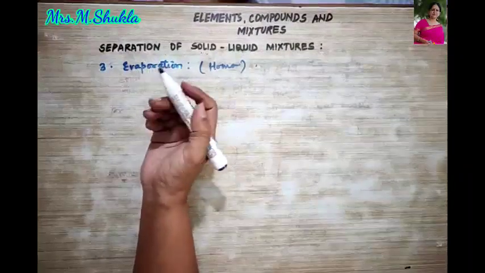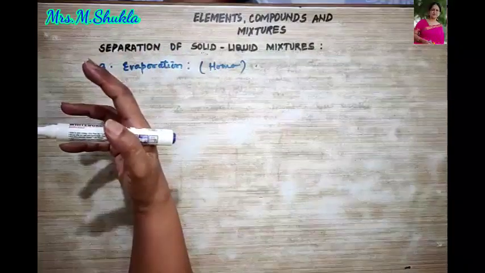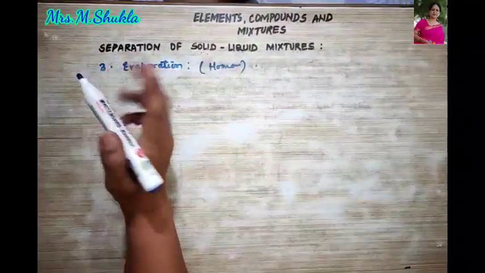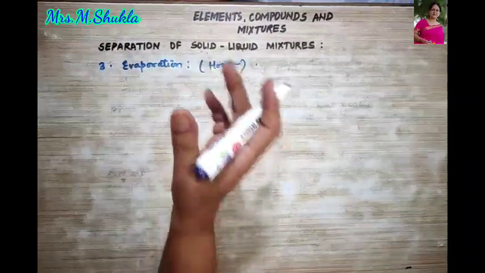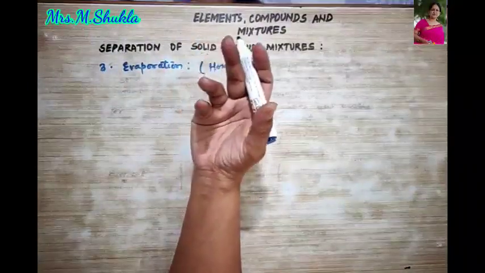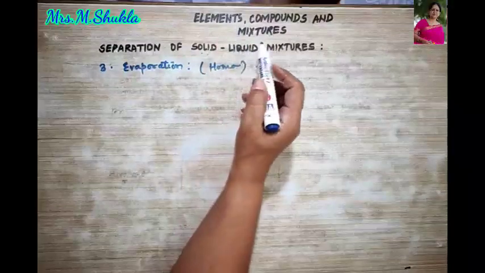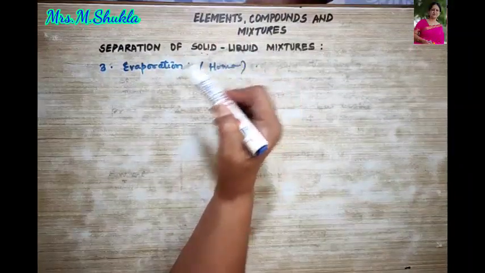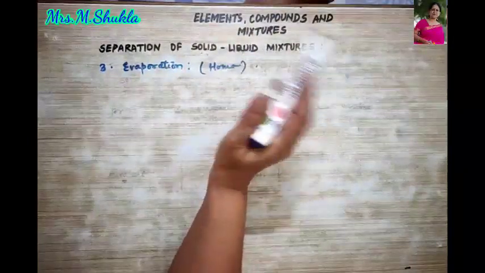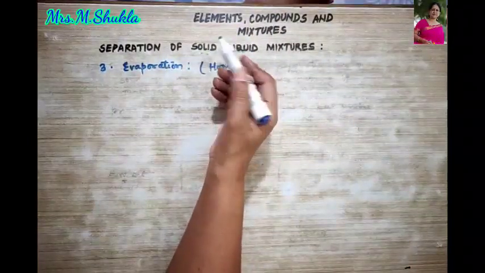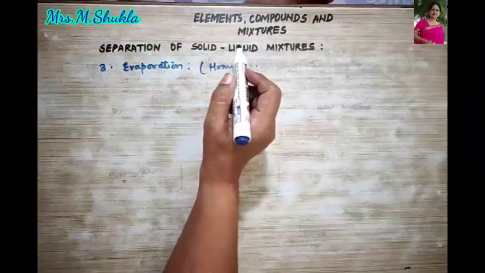For example, salt can be obtained from seawater. Seawater is collected in shallow beds and allowed to evaporate in the presence of the sun. So what did I say? The liquid, that is water over here, has to be ignored. So that evaporates. What is left behind? The salt is left behind in the form of a solid.